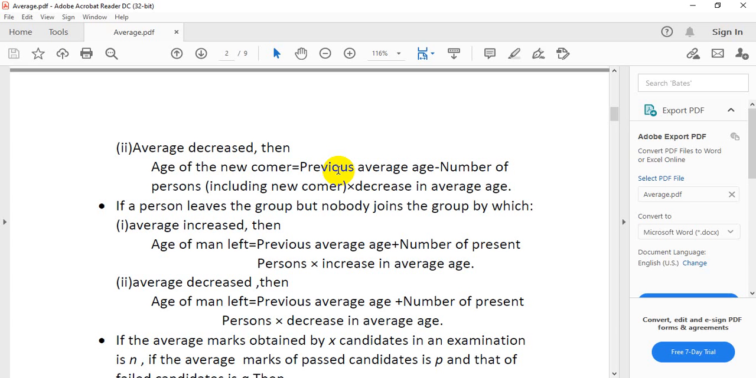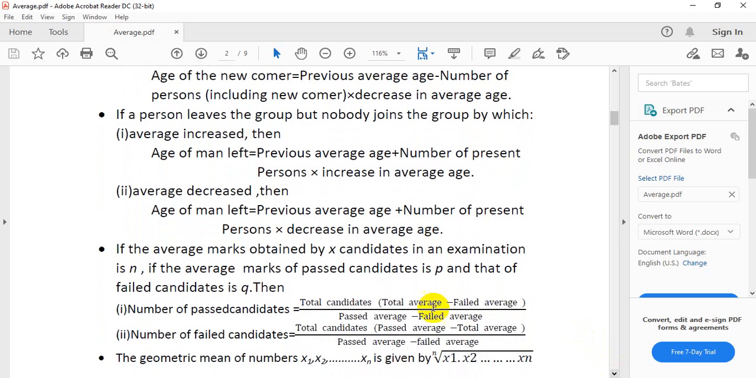If a person leaves the group but nobody joins the group, by which the average increased, then the age of the man left is equal to the previous average age plus the number of present persons into the increase in average age. If the average decreased, then the age of the man left is equal to the previous average age plus the number of present persons into the decrease in average age.